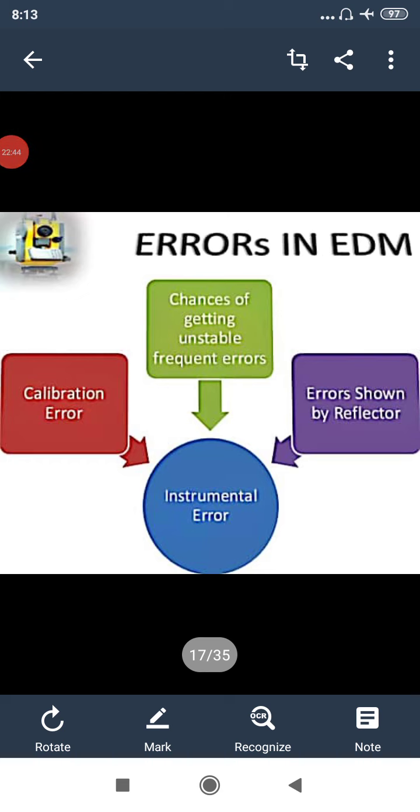Instrumental errors. There may be a problem or errors while calibrating the instrument, or chances of it getting maladjusted from time to time, generating frequency errors. Manufacturing defects may be there, and errors shown by the reflector are an issue. So these are the few instrumental errors: calibration error, chances of getting maladjusted from time to time, generating frequency errors, and errors shown by the reflectors.